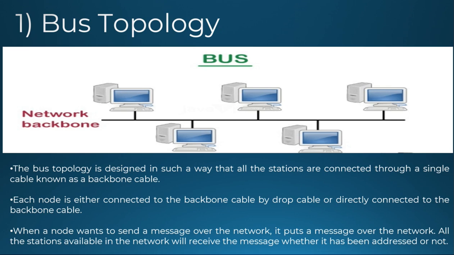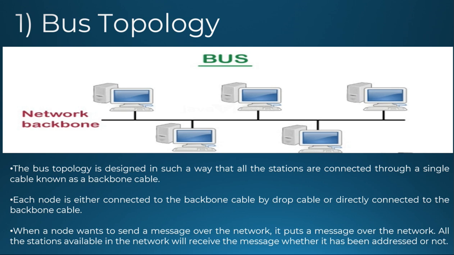When a node wants to send a message over the network, it puts the message on the network. All the stations available in the network will receive the message whether it has been addressed to them or not. The basic definition is that bus topology carries the transmitted data through the cable. Data reaches each node, and the node checks the destination address, that is MAC or IP address, to determine whether it matches its address or not.